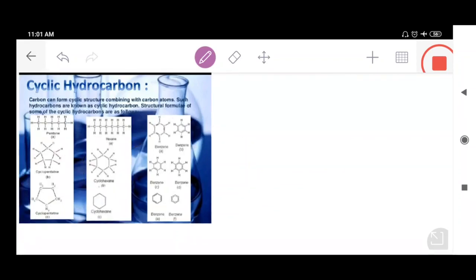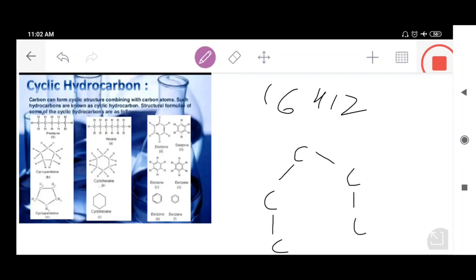The formula of cyclohexane is C6H12. The structure of cyclohexane is like this. This is one carbon, another carbon, and you will see the ring form. This is another carbon, another carbon, another carbon.